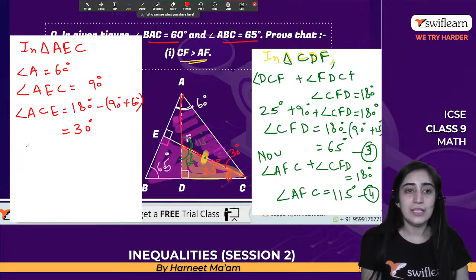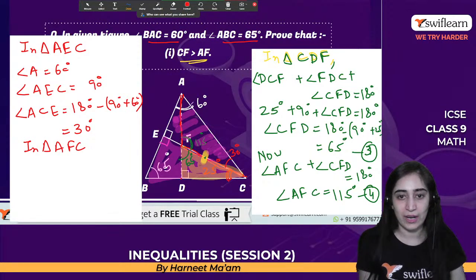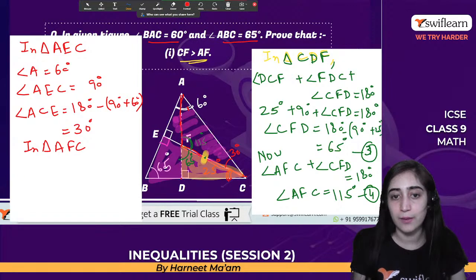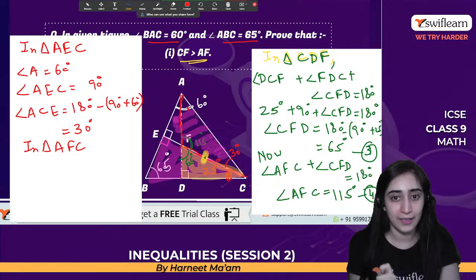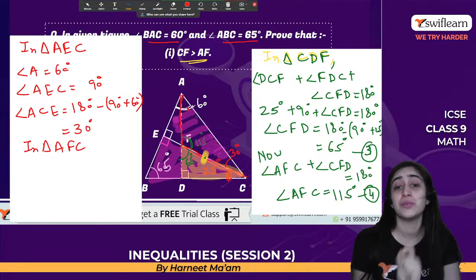Let's see how. So we'll say in triangle AFC. So we are talking about this triangle now, right? In this triangle, we'll try to find out this side, this angle, because it was not given a bisector. That's why we could not take it as 30 degrees. And this whole process started happening because of this reason only.